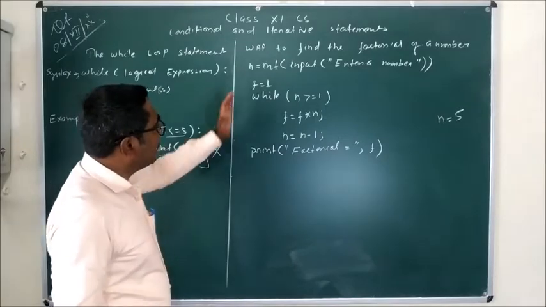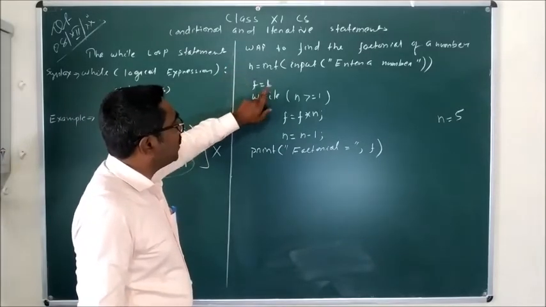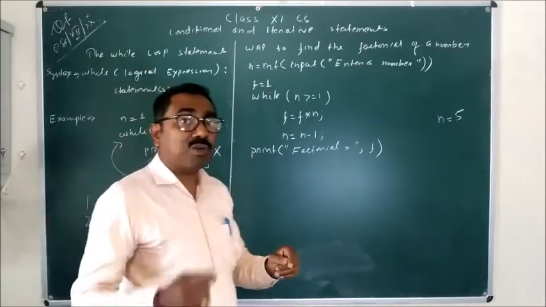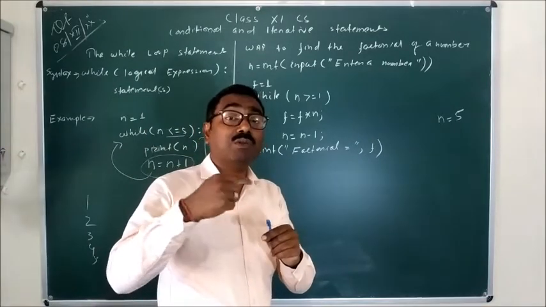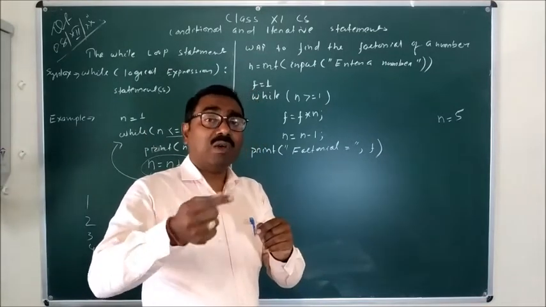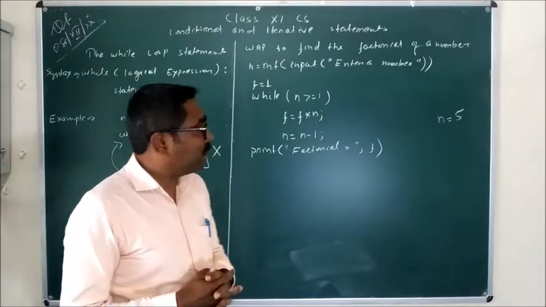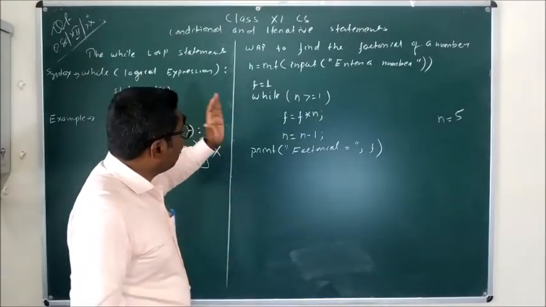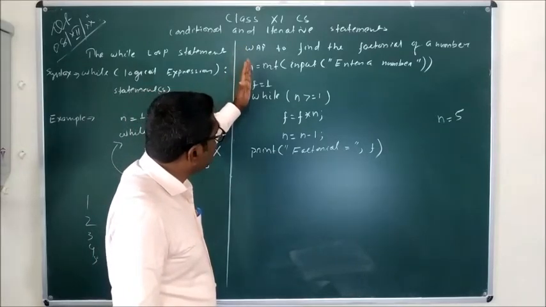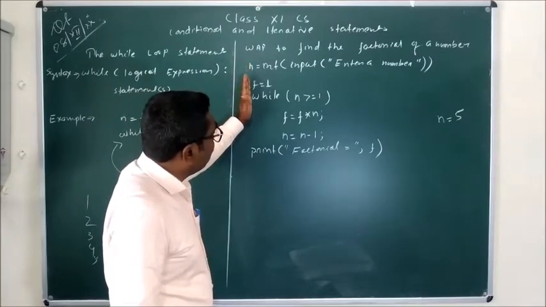In the next statement, f is equal to 1. F is equal to 1 because we are going to multiply 1 into 2 into 3, or 1 into n minus 1 into n minus 2 into n minus 3. The same thing is happening in both. So now see the indentation. This is the first indent, this is also first indent, this is also first indent.